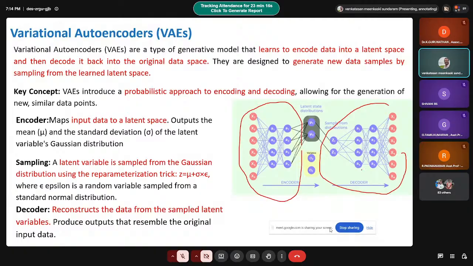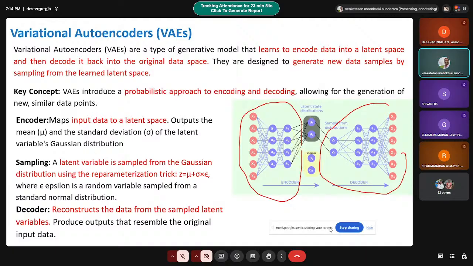This is the decoder part. The encoder maps the input data into latent space. You can see x1 to xn is the input, and you are trying to convert this input into latent space. What will be there in the latent space? It outputs the mean and standard deviation, or you can say the variance. From the input, we are trying to produce the latent state distributions, that is nothing but mu1 and mu2, and then the variance sigma 2 and sigma. I think it is sigma 1, not 2.